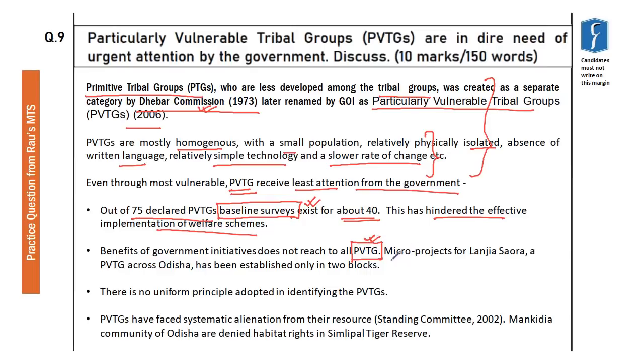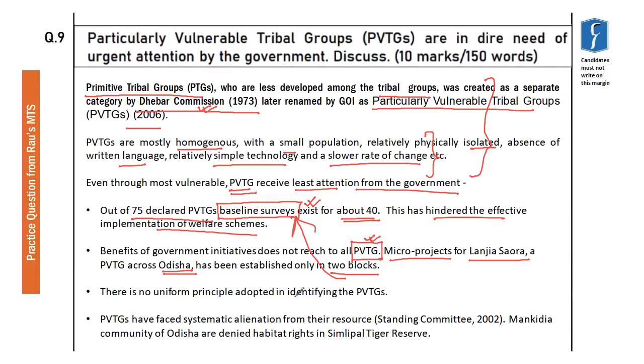For example, there have been micro projects for Langia Saura. It's a tribe, a particularly vulnerable tribal group in Odisha. But this project has been established only in 2 blocks. 2 blocks, not even a district. Because enough information has not been collected about their whereabouts. The problem lies here.